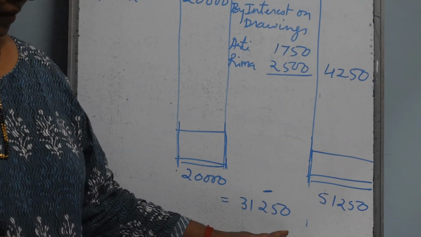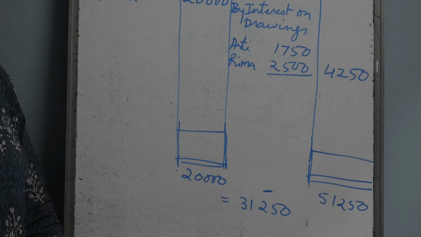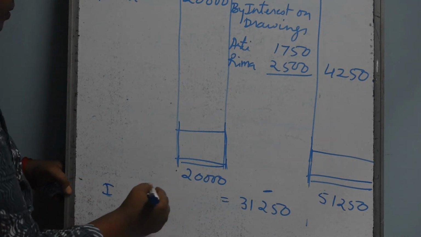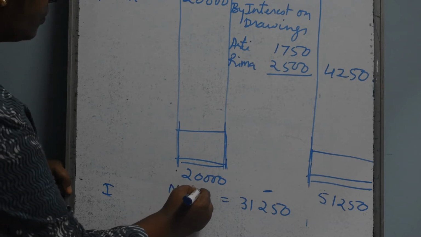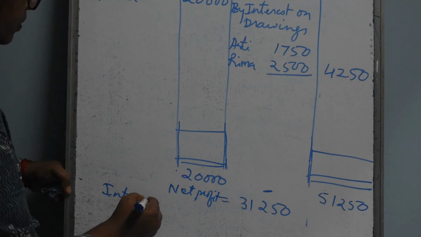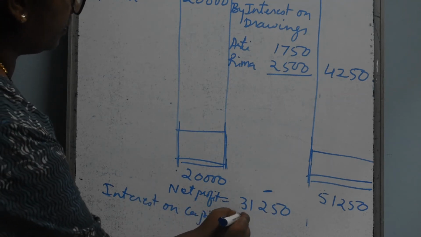And what is the amount we have calculated as interest on capital? Interest on capital is coming 50,000 we have to pay. This is the net profit, and interest on capital is 50,000.